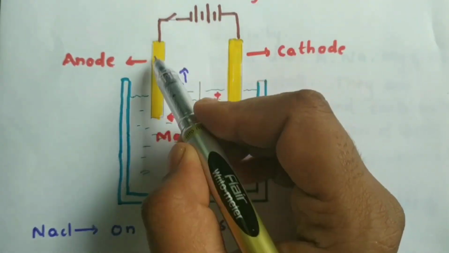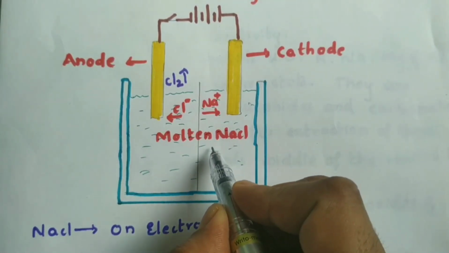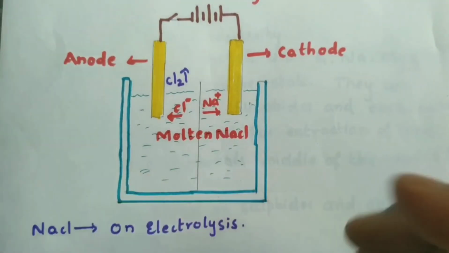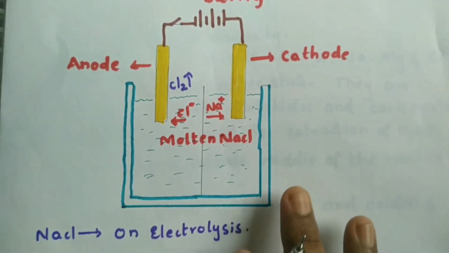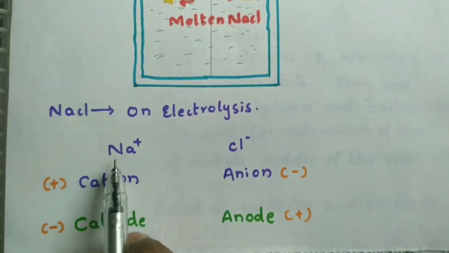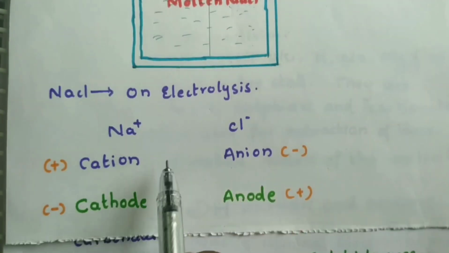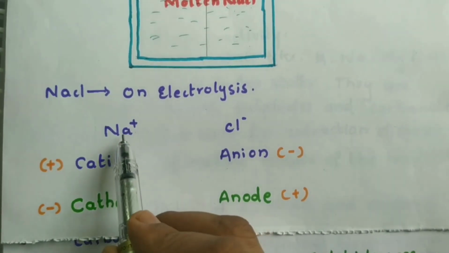The electricity starts to flow. Then the electrolytic decomposition occurs in this container. It will split the sodium chloride into Na plus and Cl minus on passing of electricity. So sodium, that is Na plus, is a cation which has a positive charge.